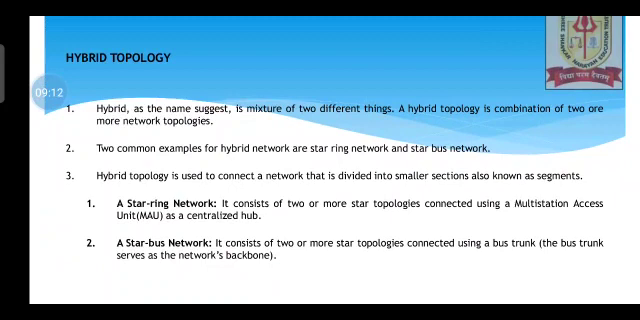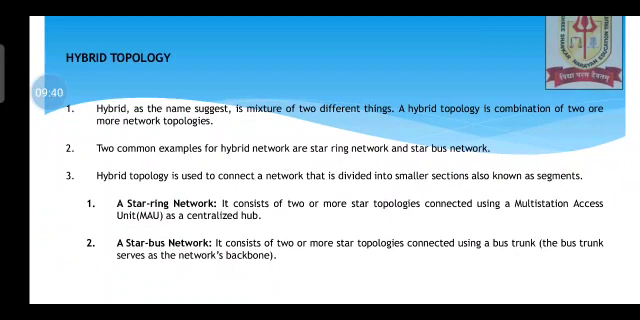Coming to hybrid topology, as the name implies, it's a mixture of two different things. Hybrid topology is a combination of two or more network topologies. Two common examples of hybrid networks are the star ring network and the star bus network. A star ring network consists of two or more star topologies connected using a MAU, that is a multi-station access unit, as a centralized hub. So here a combination of star and ring works together.